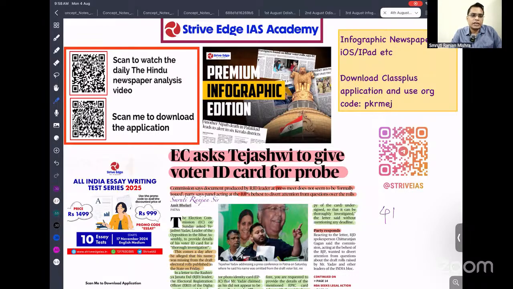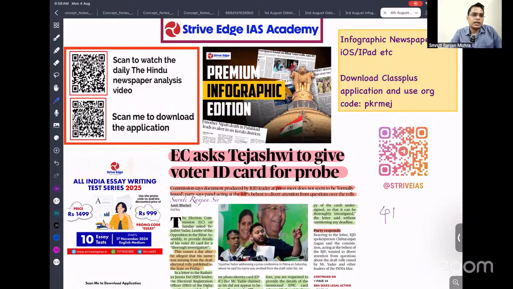I am going to tell you where this news article is going to be used, whether it is applicable in your prelims. If it is most important for prelims, then what kind of question they can ask. If it is mains, then which part of the mains, whether you can write it in the conclusion, introduction or body, or it can be a standalone question itself, and in the interview what you need to know about it.